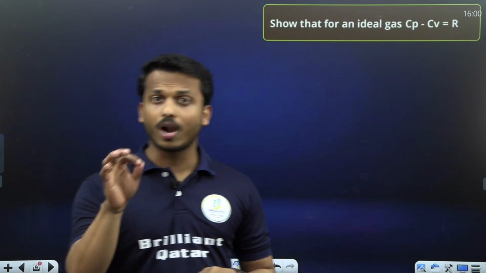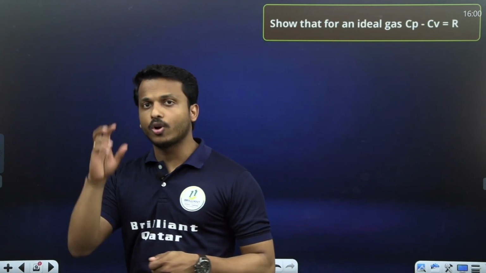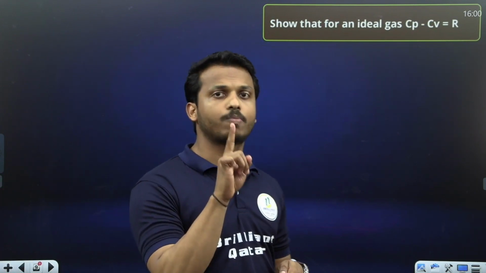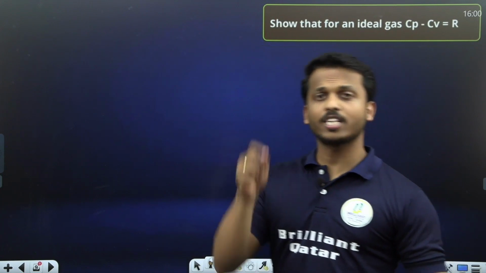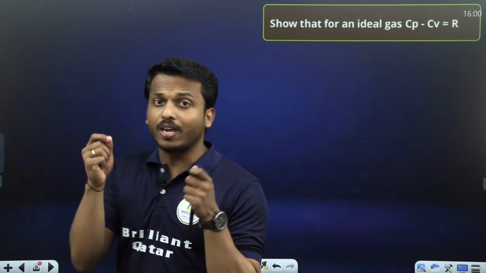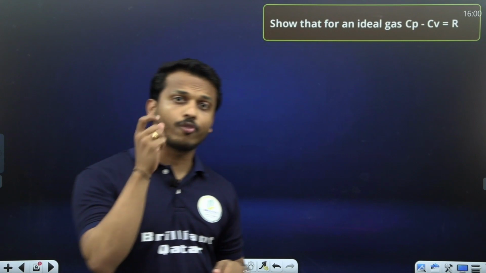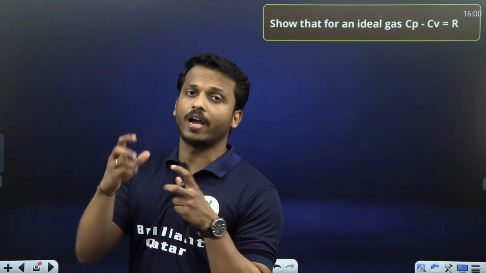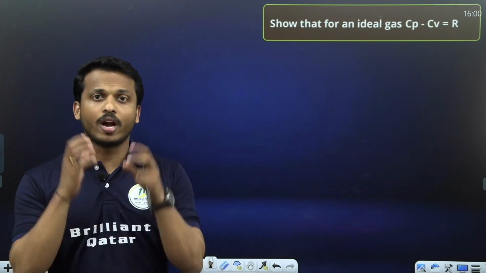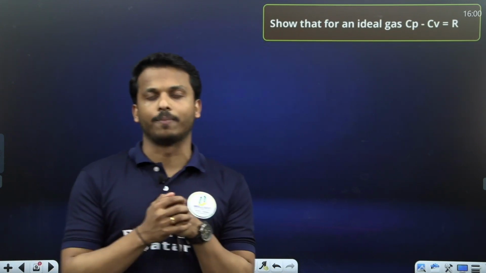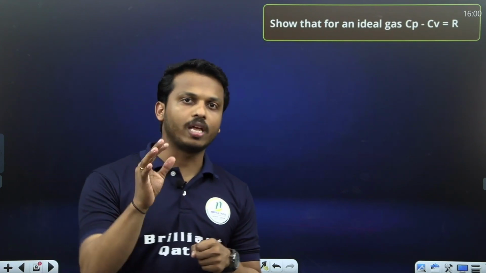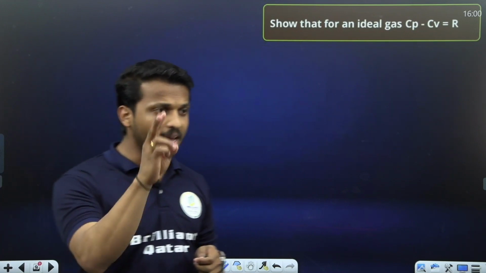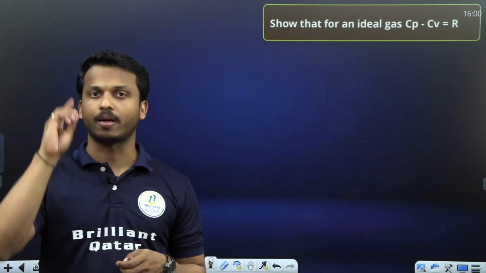What is meant by molar heat capacity? It is the amount of energy required to raise the temperature of 1 mole of a substance by 1 degree Celsius. What is meant by specific heat capacity? It is the amount of heat energy required to raise the temperature of 1 kg of a substance by 1 degree Celsius, right? Here mass is specified. So it is very important to know the definitions. What is heat capacity? What is molar heat capacity? What is specific heat capacity?